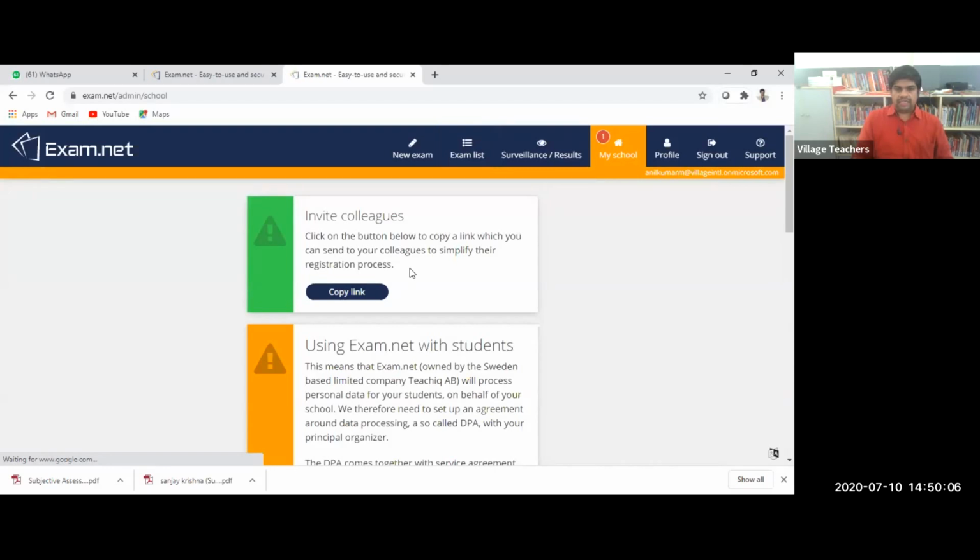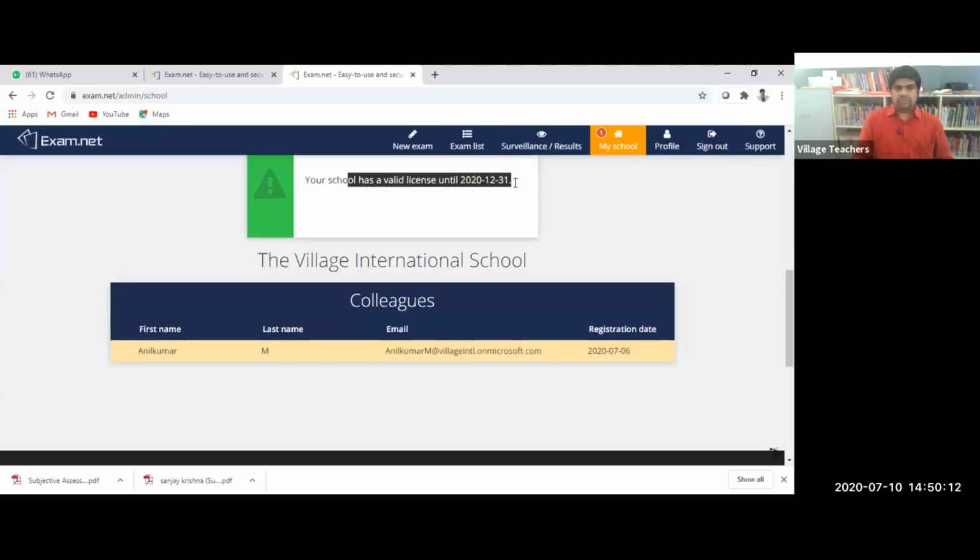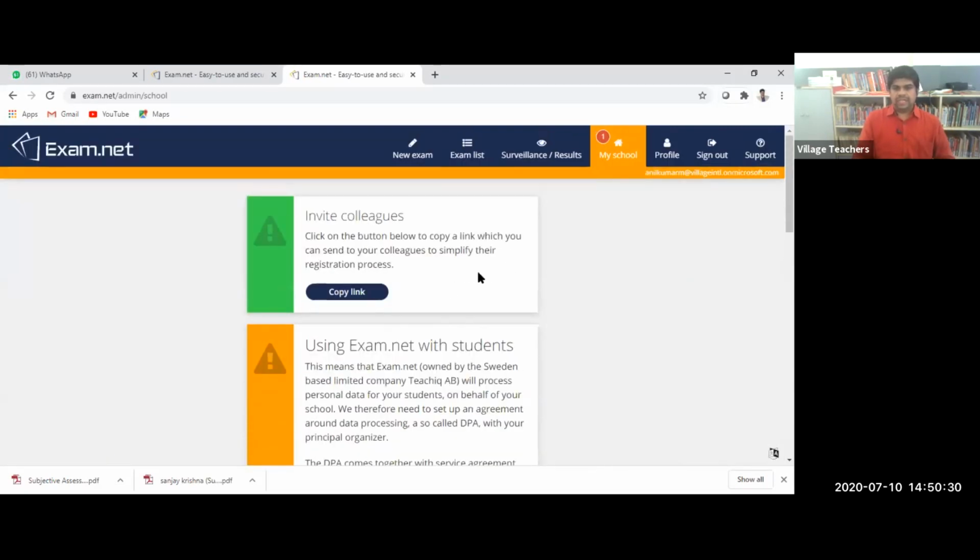I already registered our school. We have the license up to 31/12/2020, and I already joined. I can send you the link, so you can also join with this particular domain. So it is very easy. You can just provide the email ID and password. Automatically, we all will be together under this colleagues session. So that I will send you after the class.